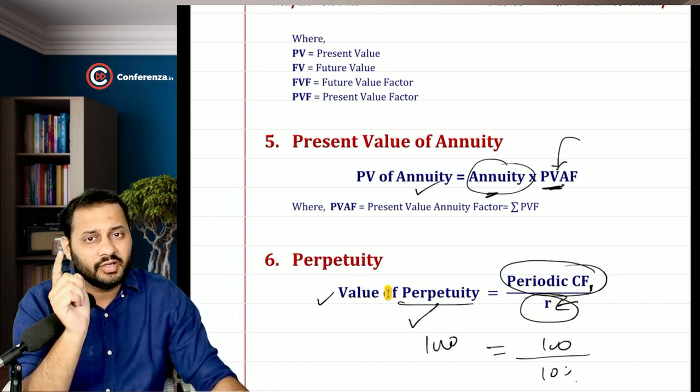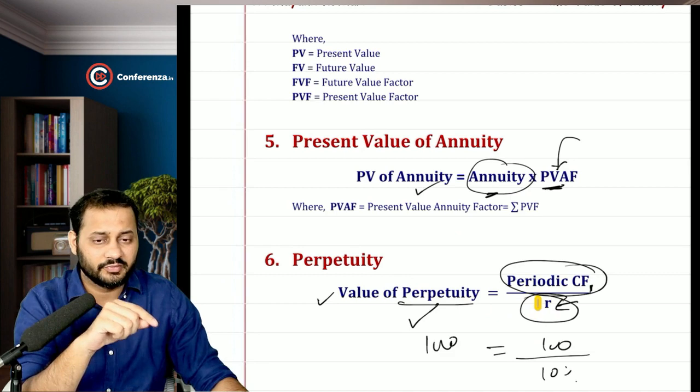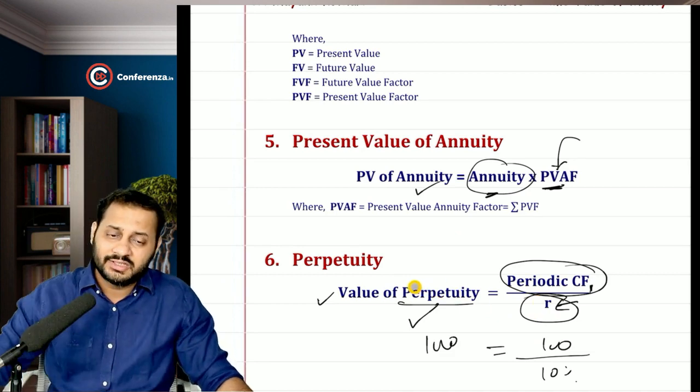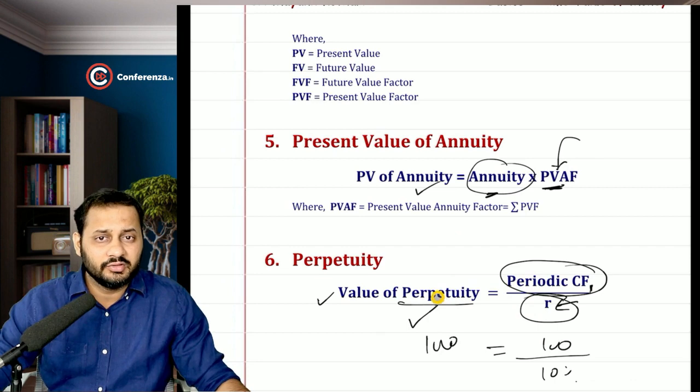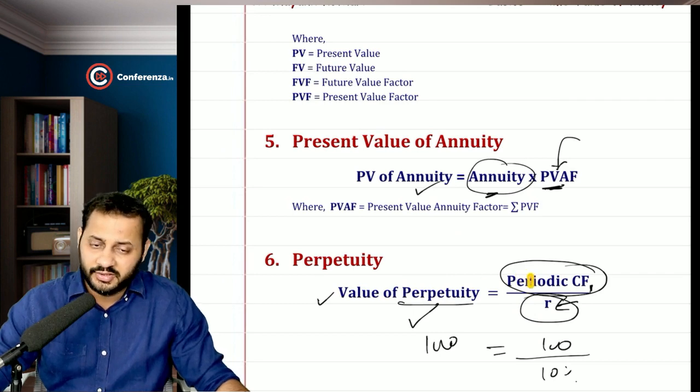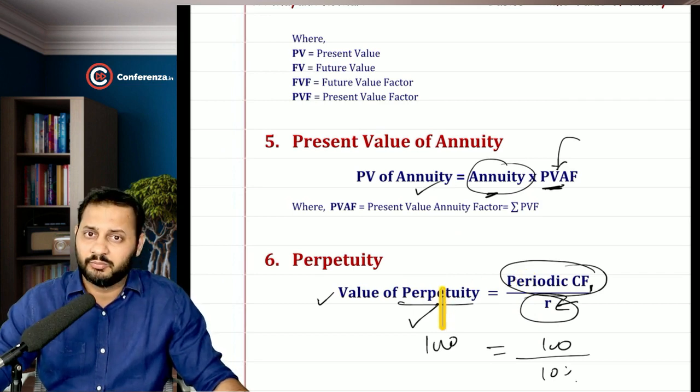For preference shares, it will be the cost of preference shares. For bonds, it will be YTM. Accordingly, equity dividend, preference dividend or interest will be kept in the numerator. So basically, it depends upon the type of instrument: for an equity share the numerator is equity dividend, for a preference share it is preference dividend, and for a bond it is interest.